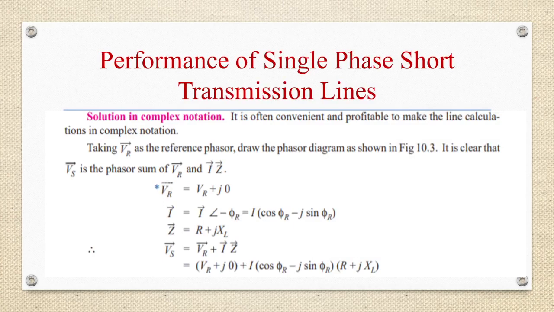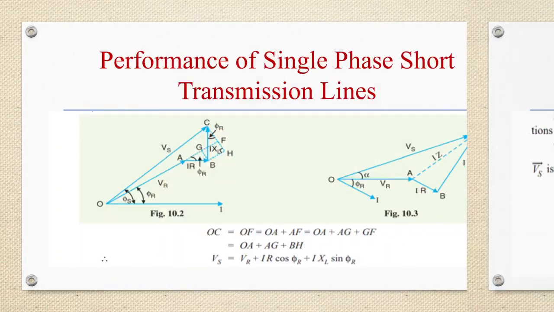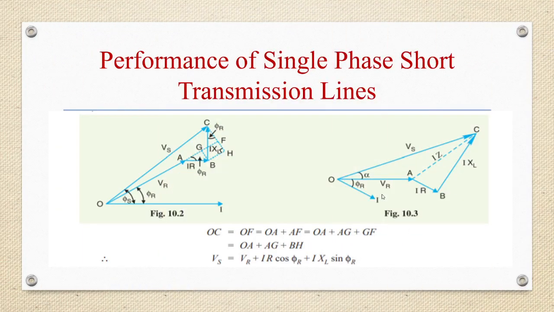So solution in complex notation. It is convenient and profitable to make the line calculations in complex notation. Taking VR as reference phasor, draw the phasor diagram as shown in this figure. So from the phasor diagram we can write Vs is equal to the vector sum of VR and Iz. Vs is equal to VR plus Iz, and VR is equal to VR plus J0, and I equal to I angle minus phi r.